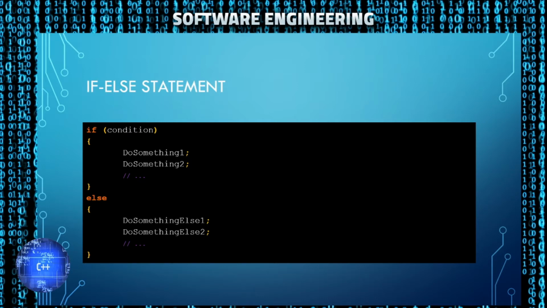Moving on to if else, very similar structure. You have your if keyword, your condition or conditions. If everything in this condition block evaluates to false, then the else block will get run instead.